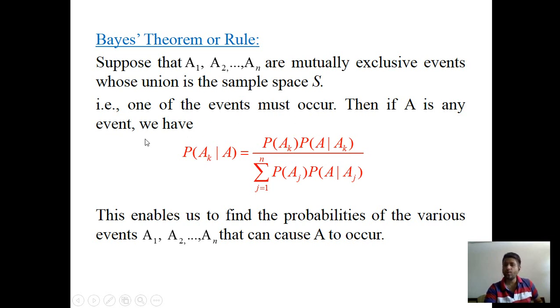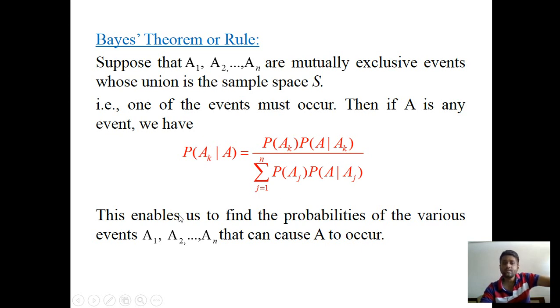Then if A is any event, we have the probability of Ak given A. It means that the probability of the happening of event Ak when event A has already occurred is equal to the probability of event Ak into the probability of A given Ak, upon the summation running from j equals 1 to n of the probability of Aj into the probability of A given Aj.